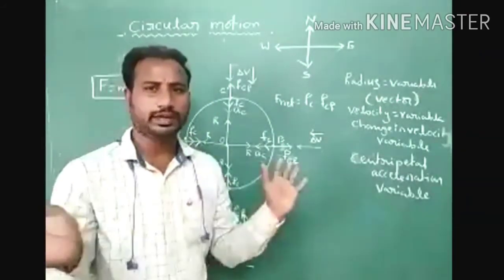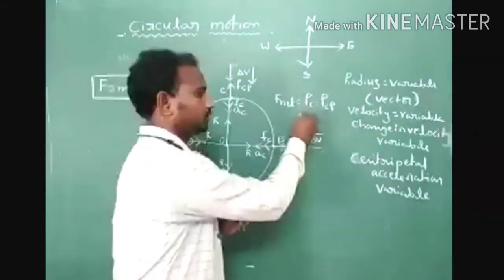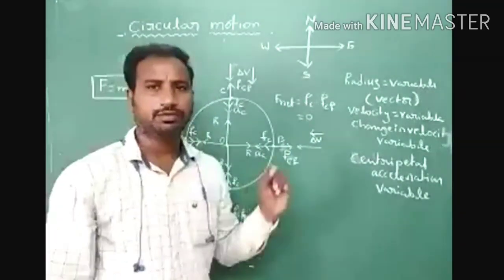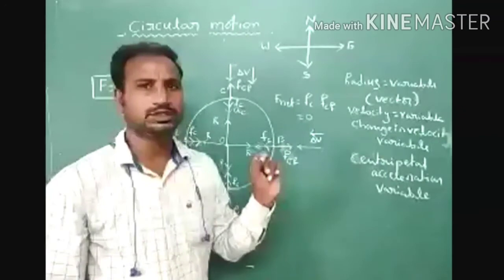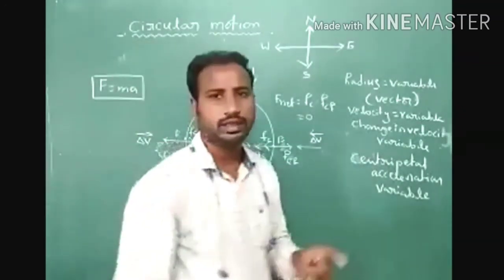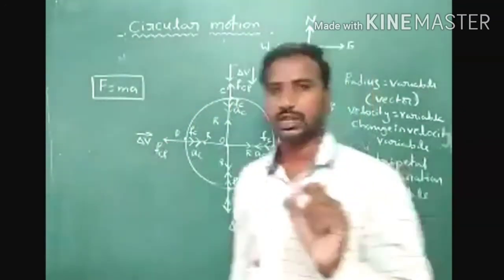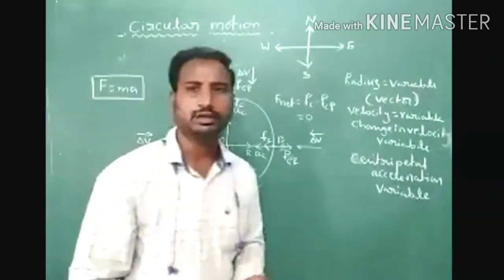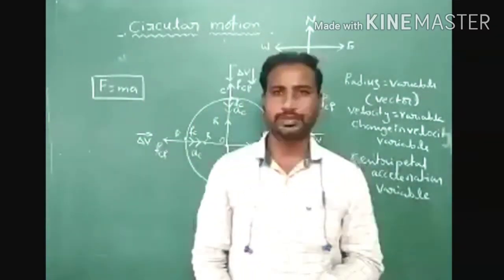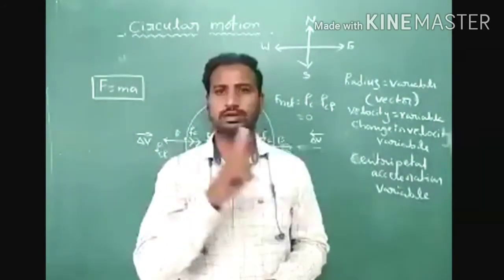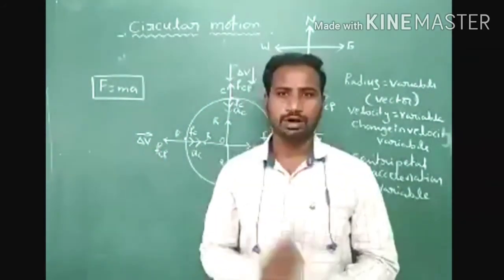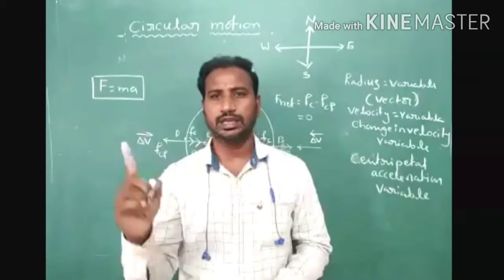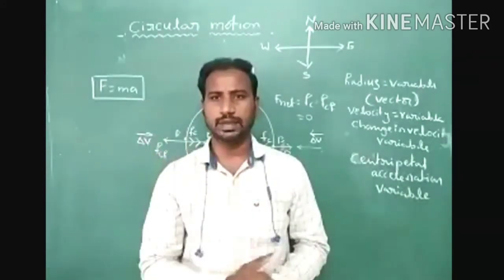What is the reason? Both are acting in opposite directions. What is the net force? 0. When zero net force acts on the body, the body maintains constant speed in a circular path. This point we discuss in our solar system. All planets are revolving around the sun in a circular path.